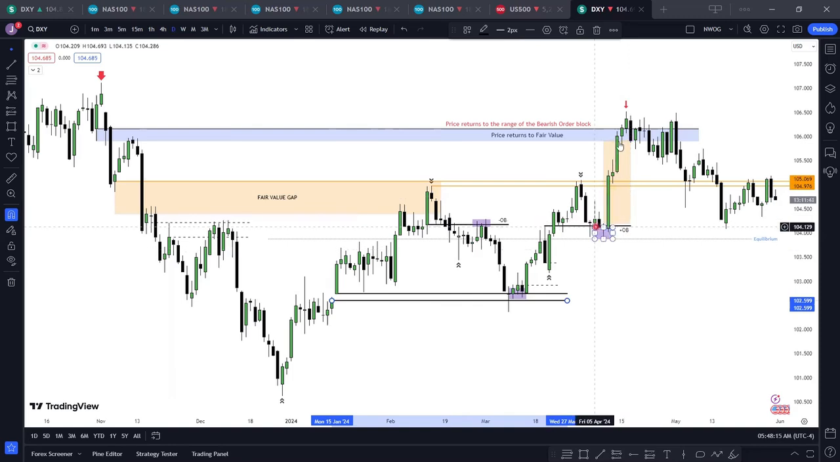And the market rallied aggressively to this fair value gap, which was originally created by this order block, where they liquidated the majority of their orders. So we see how price has been moving afterwards.